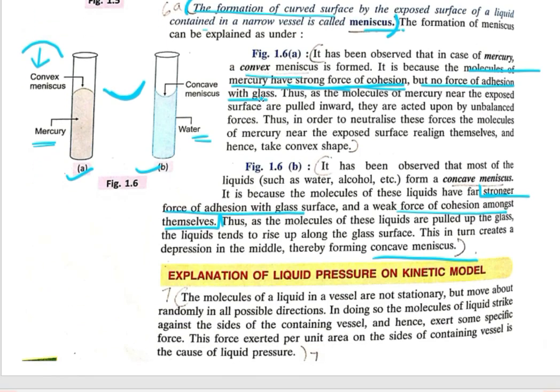Next, the explanation of liquid pressure on the kinetic model. We will discuss this topic in our next video. Till then, clear this one. That is the surface tension part, and there are two types of meniscus. Prepare this. In the next video, we will continue with the explanation of liquid pressure on the kinetic model. Thank you.